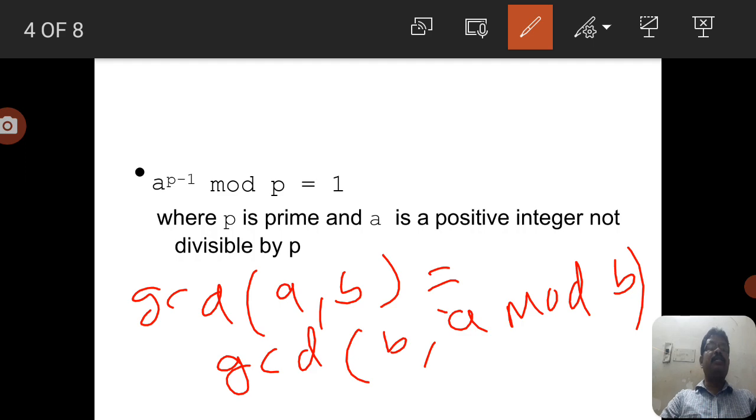We can continue this process until one of the numbers becomes 0.